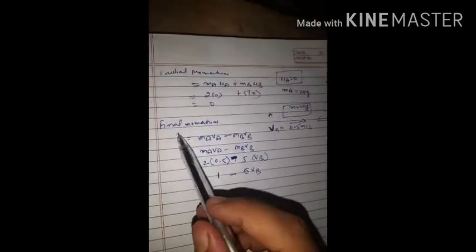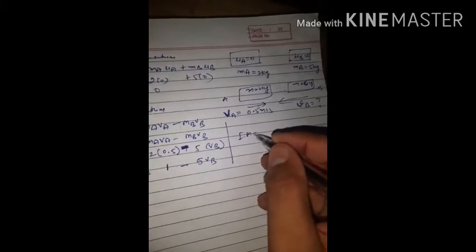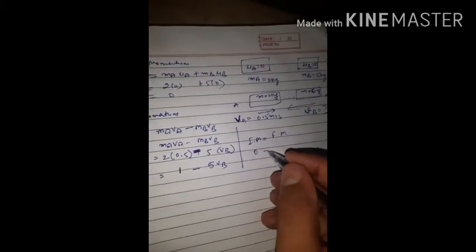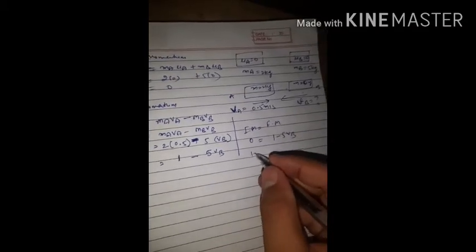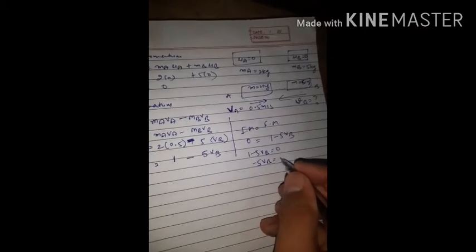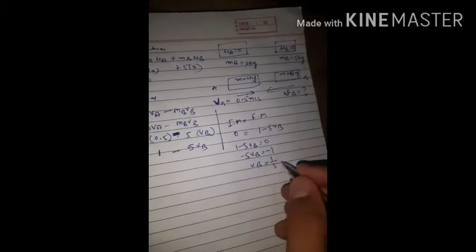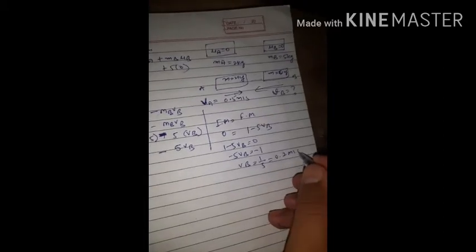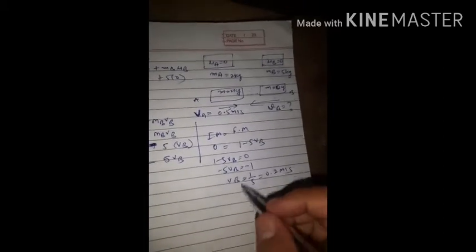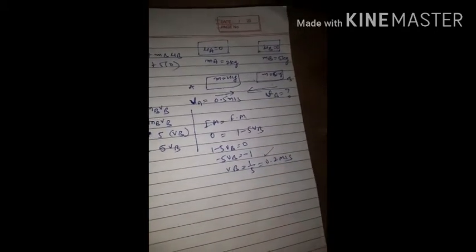So initial momentum is equal to final momentum. Right here, 0 is equal to 1 minus 5 VB. To find out the VB value, 1 minus 5 VB equals 0. Then minus 5 VB equals minus 1. Then VB is equal to, minus and minus cancel out, 1 upon 5, that is 0.2 meter per second. Okay? Means body B will move in this direction with a velocity of 0.2 meter per second.